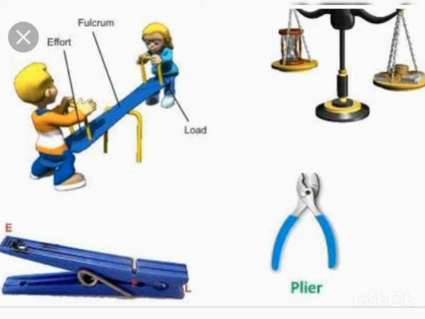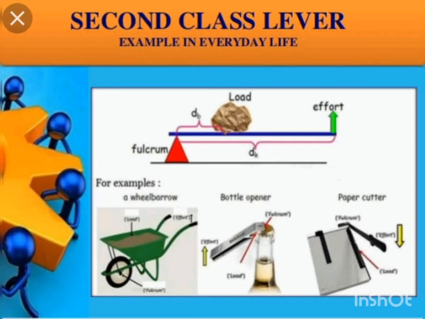Now look at the picture. The fulcrum is situated in between, and we have to put the effort on one side, and the load where we have to cut a paper or anything, that is the load. Okay, so this is a simple first class lever machine. Next, second class lever.